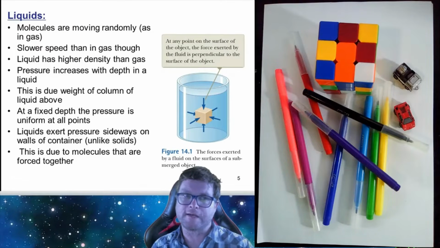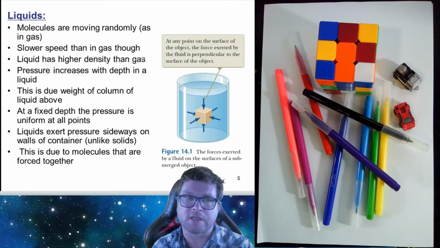If we look then at liquids, we can see that the molecules are moving randomly around, similar to with a gas. But for liquids, we find that the speed of the molecules is much slower in this case. And because of this, a liquid has a higher density than gas. If the molecules are moving slower in a liquid, it means they're closer together, resulting in a higher density.